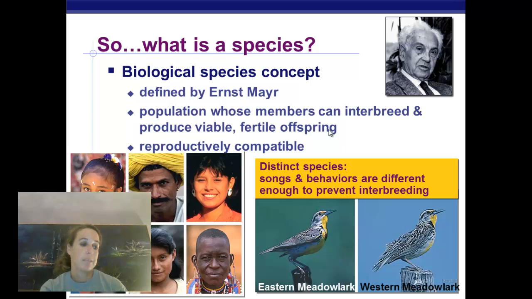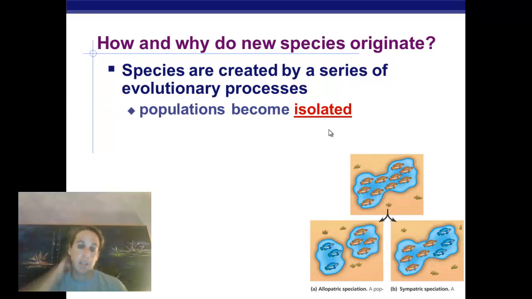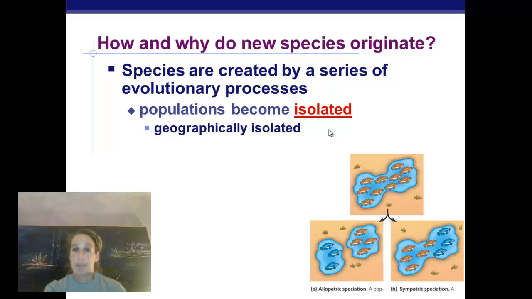Okay, so let's look at some examples of how these new species originate. So they're created by a series of evolutionary processes. So the first thing that has to happen is that the population has to become isolated for some reason. Because otherwise, if they're living together the whole time and nothing is different about them, then there would be no reason for new species to form. One way that they can become isolated is by being geographically isolated. Like if you look in this example here in A, these are obviously geographically isolated. There's land in between the two. So they are no longer going to be living together.